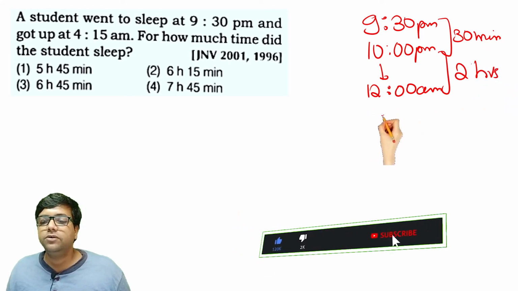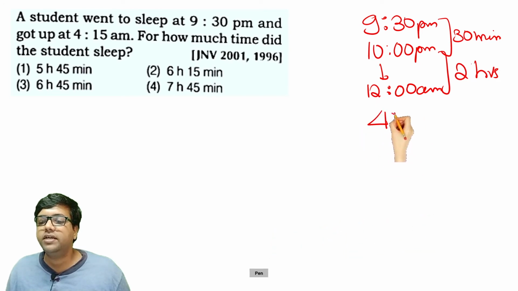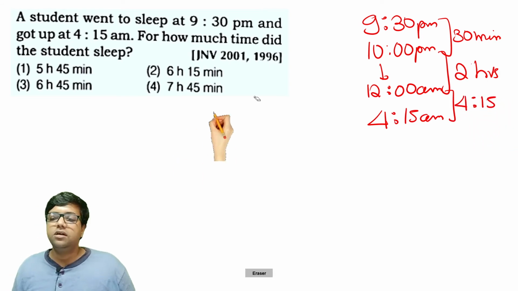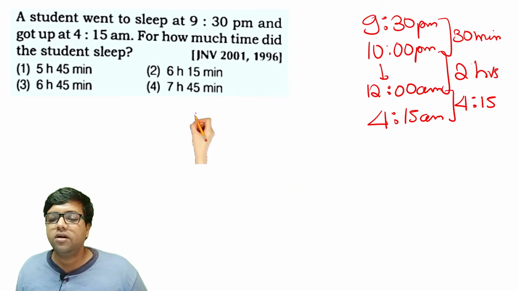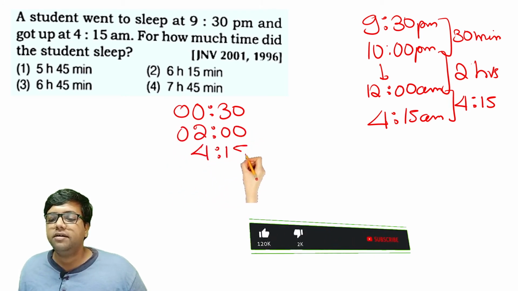From 12, I'm sorry, he woke up at 4:15 a.m. So from 12 to 4:15 a.m., how many hours? 4 hours and 15 minutes. So let's add all the times here. 0 hours and 30 minutes plus 2 hours and 0 minutes plus 4 hours and 15 minutes.